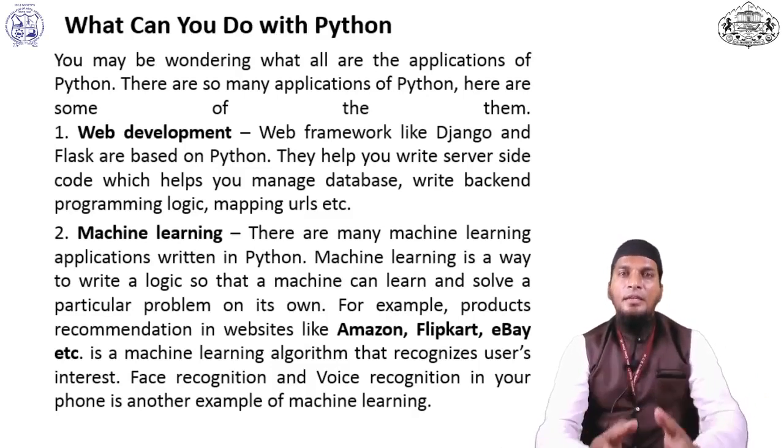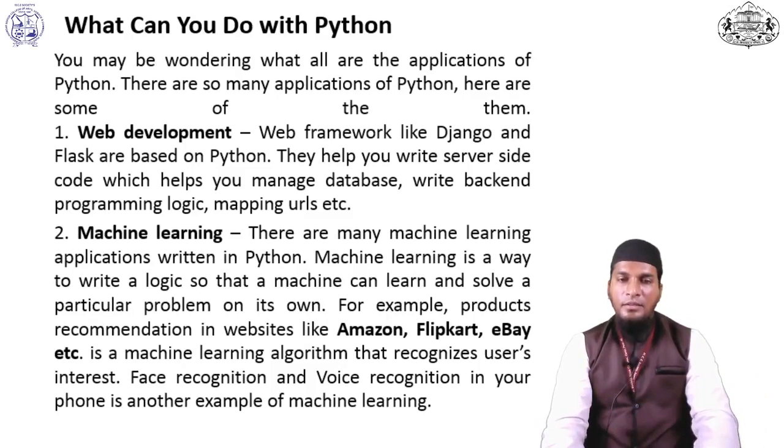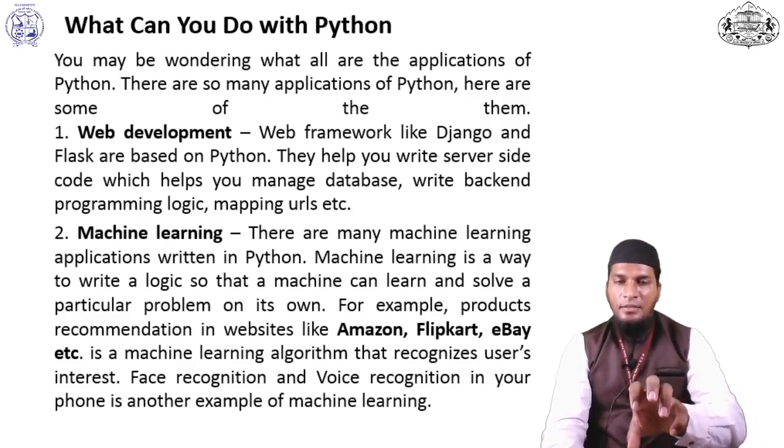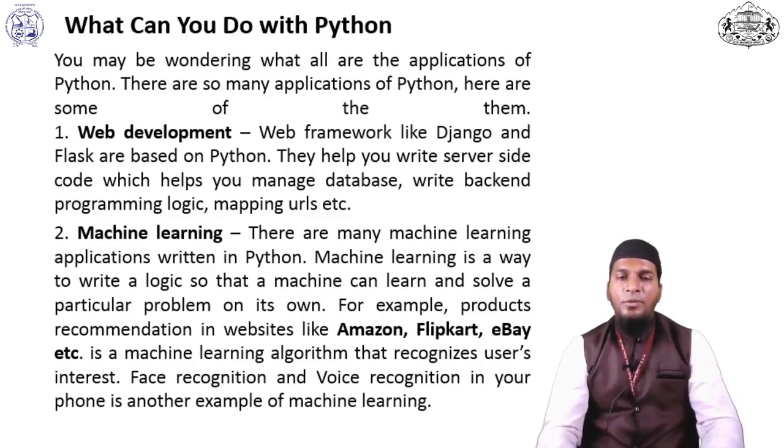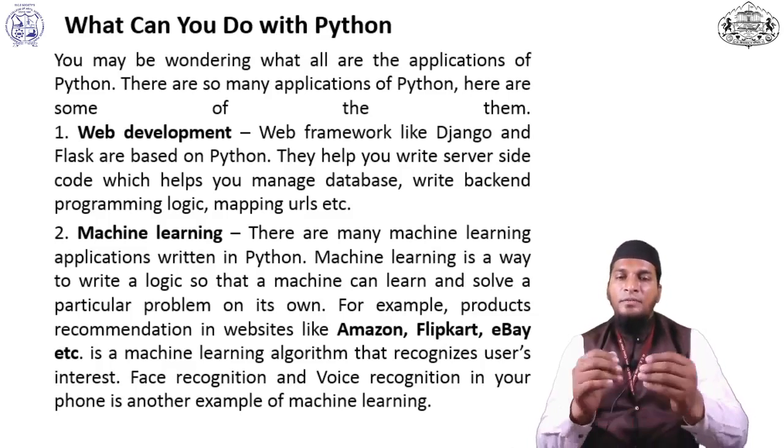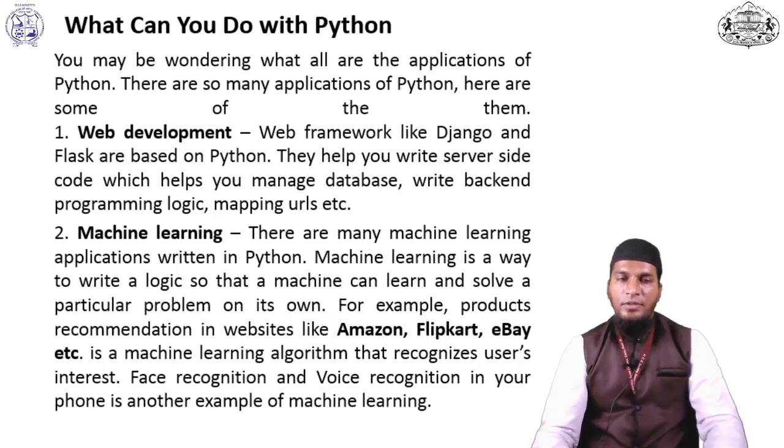So we can easily see which customers are interested in which type of product, and we can show related product advertisements to that particular customer.